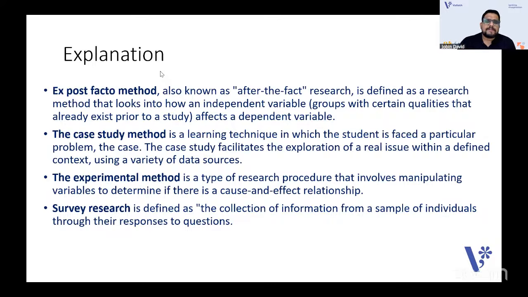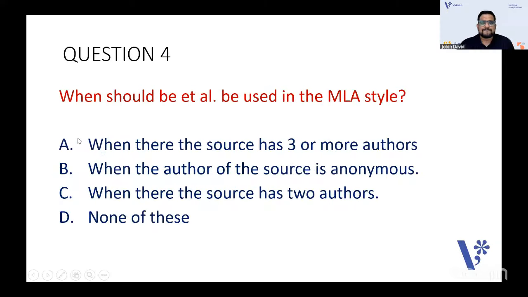Case study, obviously, is studying a particular problem or a case. Experimental method means you are exhibiting a cause and effect relationship. Usually, in the experimental method, we can have manipulations of independent and dependent variables. And survey research is the collection of information from a sample of individuals through their survey. You are collecting it and then analyzing it. That is what you call survey research.